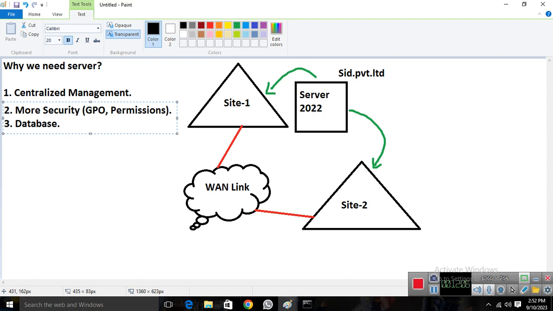But you need to understand that if we talk about the server, why do we need a server? We need centralized management, more security, and databases. In that case we can use servers. This is the basic concept of servers.